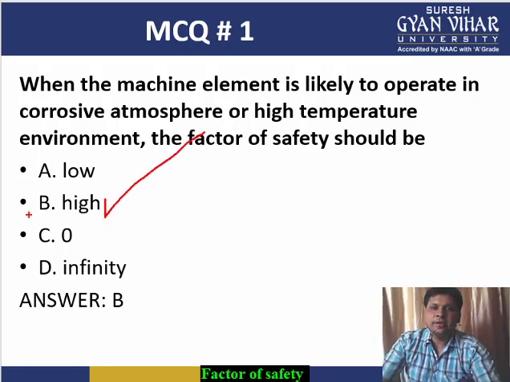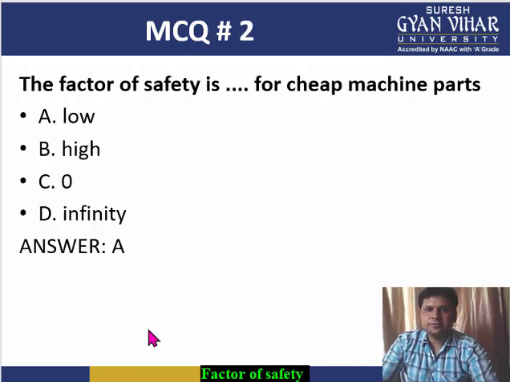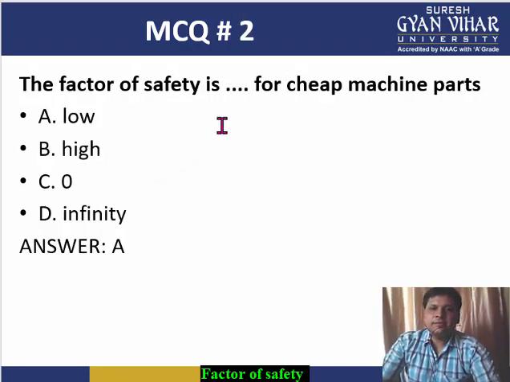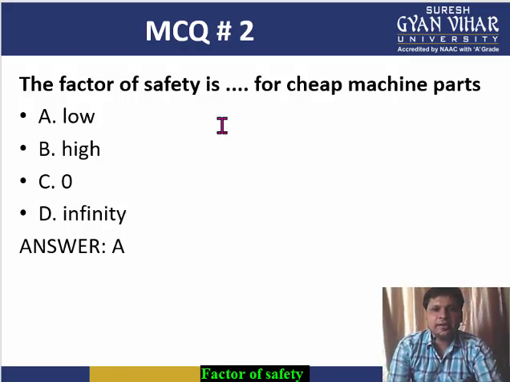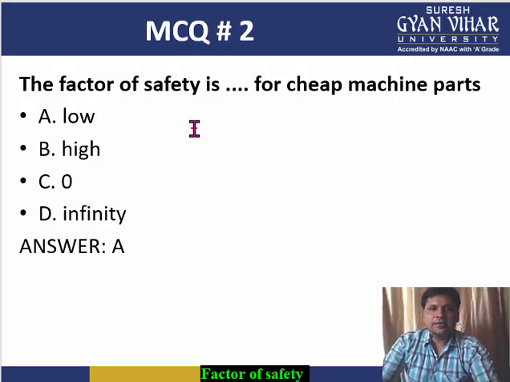So the answer will be B. Next: the factor of safety is dash for cheap machine parts. If the cost is less, the component is considered cheap, and for cheap components you can take a low factor of safety. So the answer will be option A.